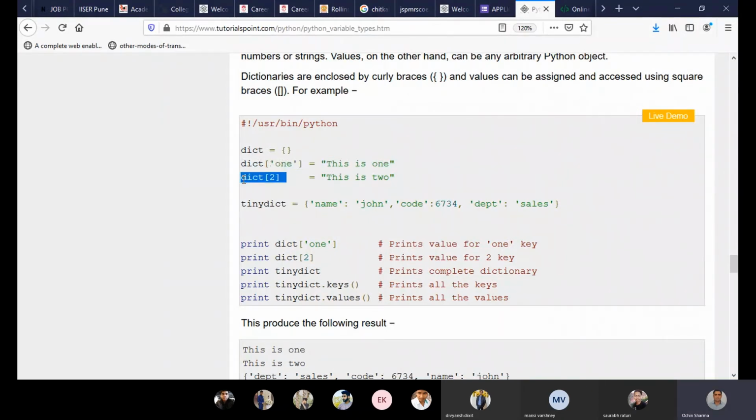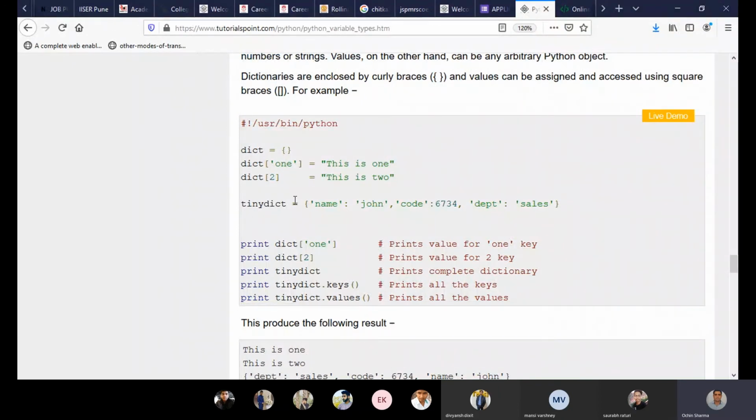Dict2, this is 2. This is nothing but the first index. Index can be of any type and it can be user defined. So I have put it here 1. I can put also 2. Even I can put values in float as well. But generally we consider numbers or strings.